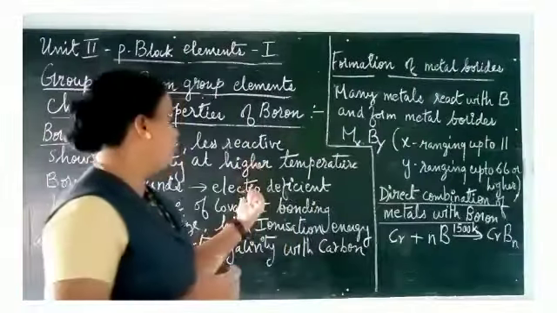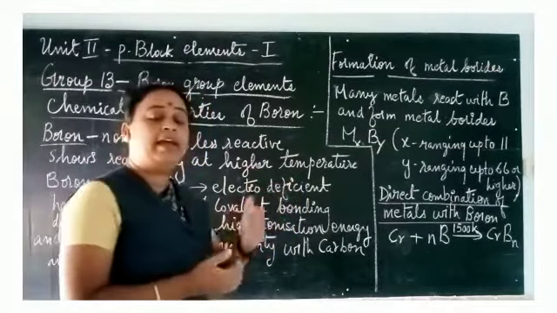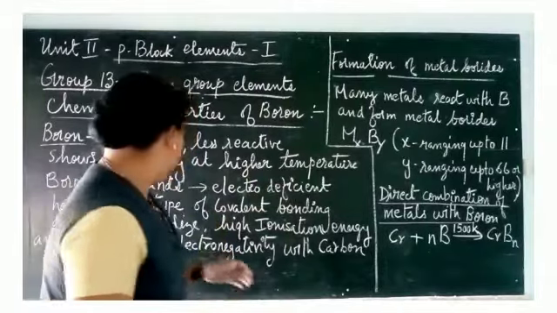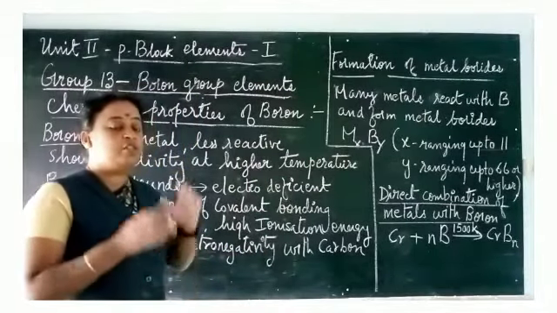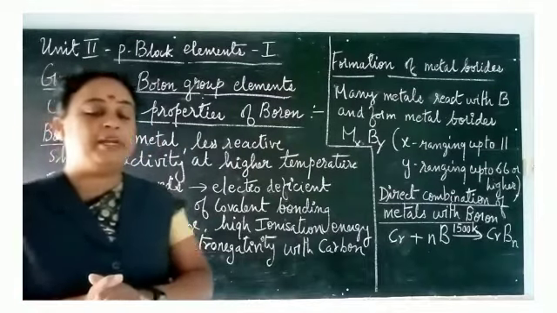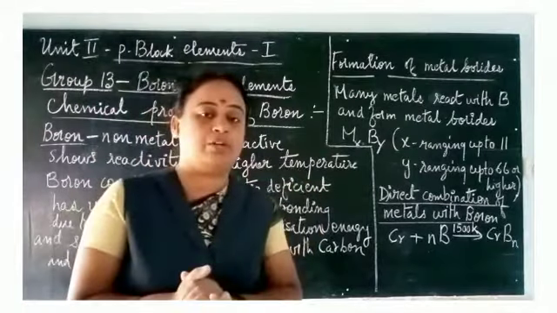So in the case of boron compounds, there is a high ionization enthalpy, and moreover a similarity in the electronegativity values. Electronegativity is the minimum amount of energy required to remove the loosely bound electron.